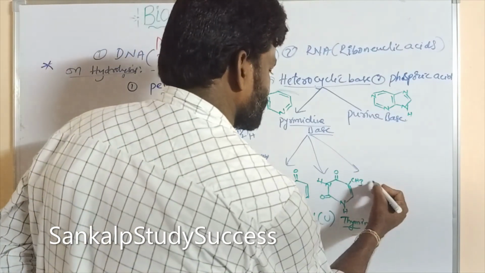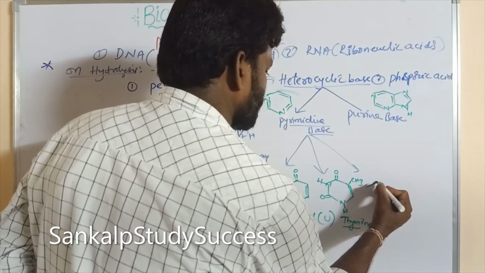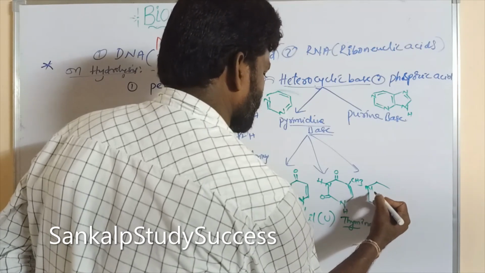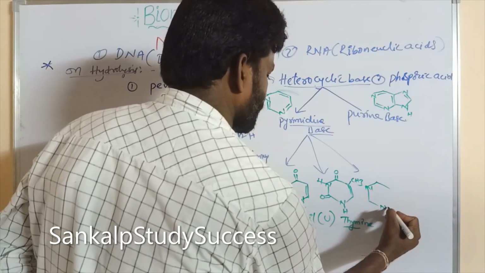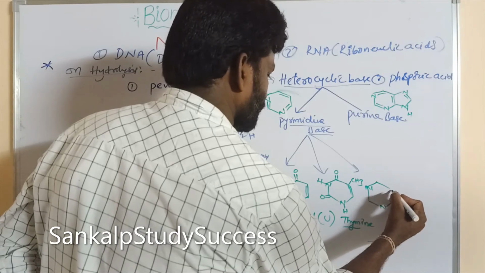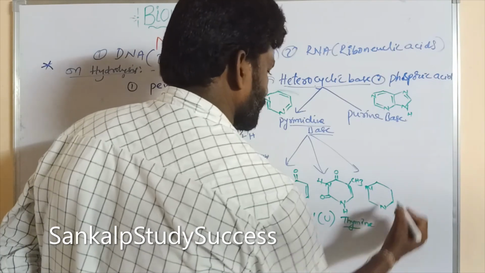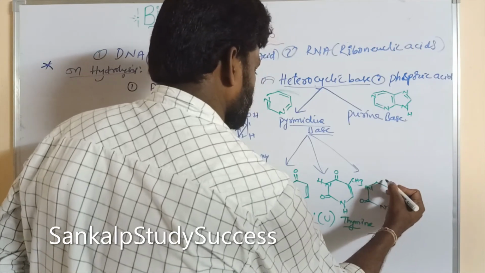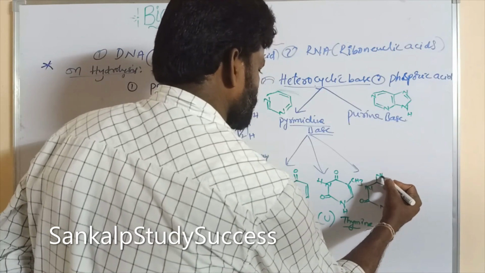So another structure like cytosine. So this is double bond O. Here NH2 is present.